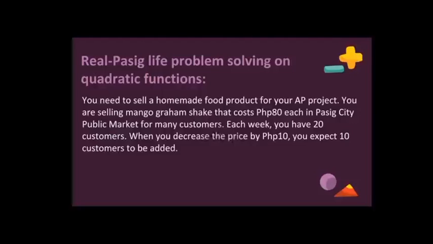The problem I made is: you need to sell a homemade food product for your AP project. You're selling mango graham shake that costs 80 pesos each in Pasig City public market for many customers. Each week, you have 20 customers. When you decrease the price by 10 pesos, you expect 10 customers to be added.